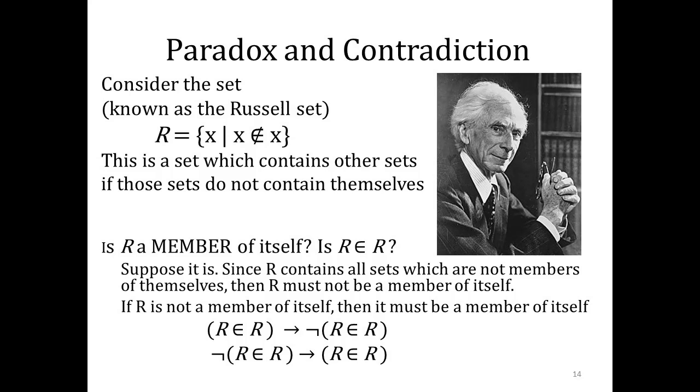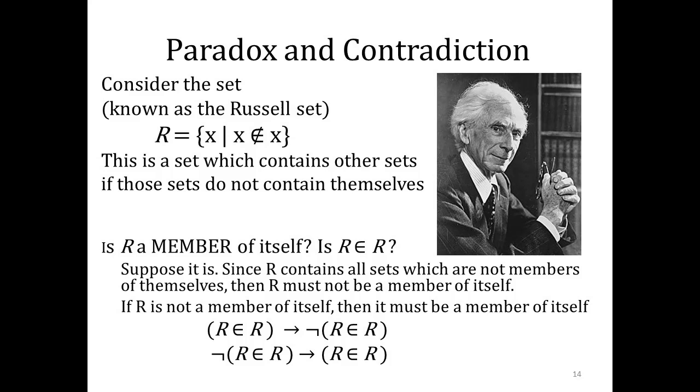So its members are such that they are not elements of themselves. Because we're talking about elementhood, that means they're sets we're talking about, because something can only be an element of something if that thing is a set. So we're just saying it contains all those things that are not elements of themselves.